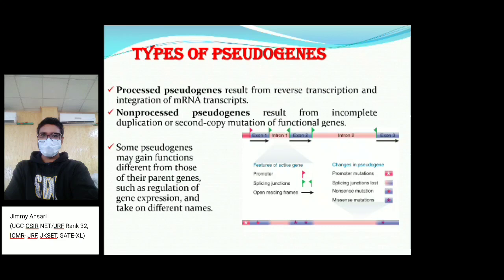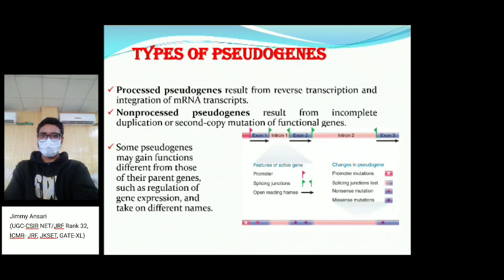When there is a DNA or mRNA sequence, if we remove the introns, or the process of splicing happens, then we call it a processed gene. The processed pseudogenes result from reverse transcription and integration of an mRNA transcript.